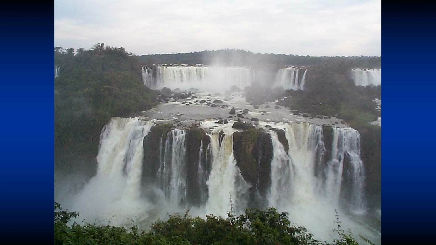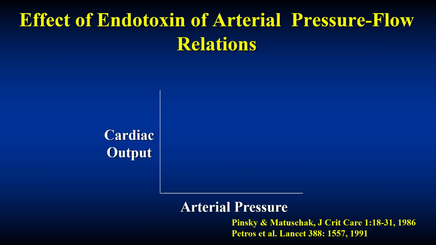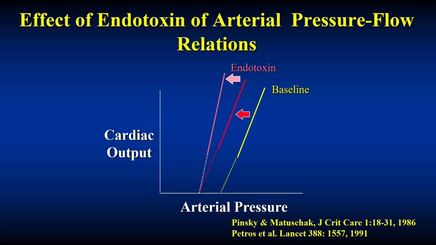So there are multiple waterfalls. What happens in sepsis? Well, we showed years ago that if you take an animal and give them acute endotoxemia, within less than half an hour, their critical closing pressure falls, but their resistance doesn't change. After about 3 hours, endotoxin causes inducible nitric oxide synthase to vasodilate the resistance vessels, and the slope of the line goes up. But in both cases, the critical closing pressure falls rapidly.